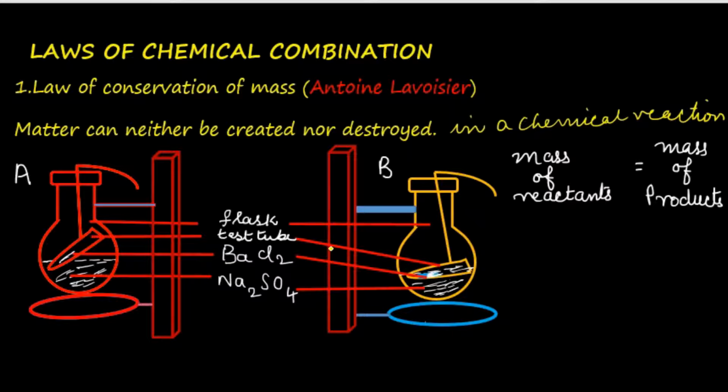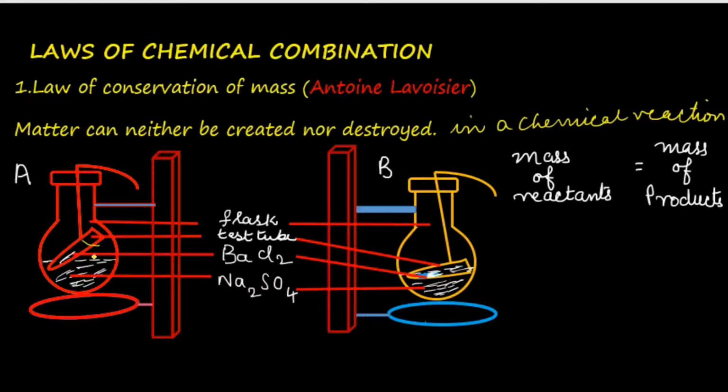This can be experimentally proved using a simple experiment where barium chloride reacts with sodium sulfate to form barium sulfate and sodium chloride. I have given here 2 pictures. The first picture marked A is the initial stage and B is the final stage. Initially, the barium chloride is taken in a test tube and it is arranged inside the flask which contains sodium sulfate, and it is kept in such a manner that the reagents do not come into contact with each other.